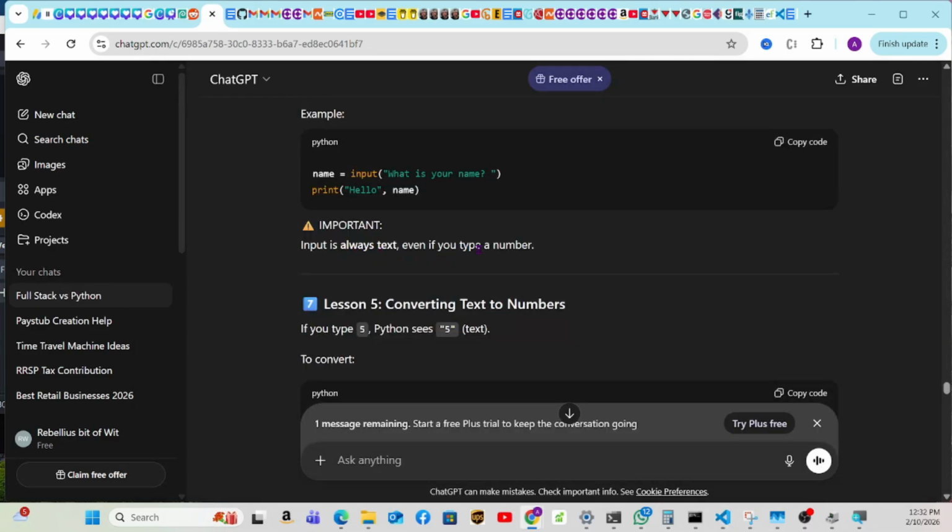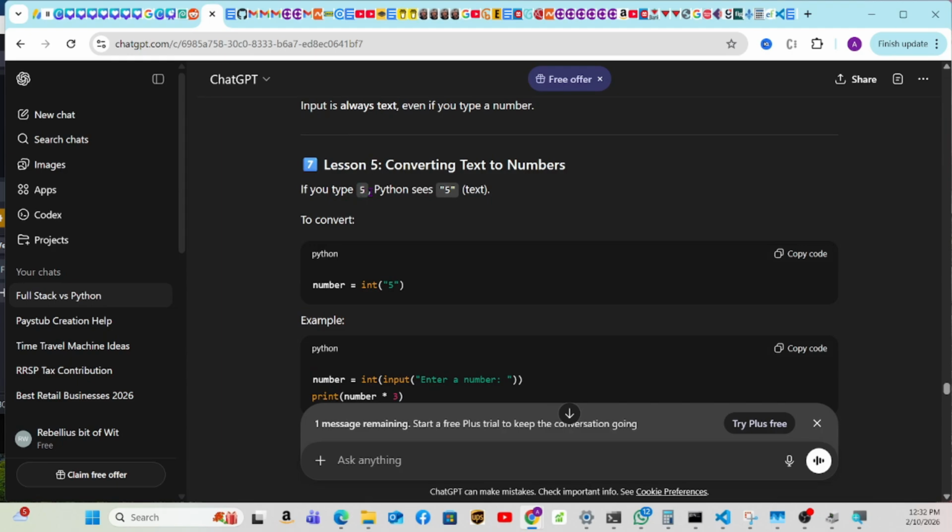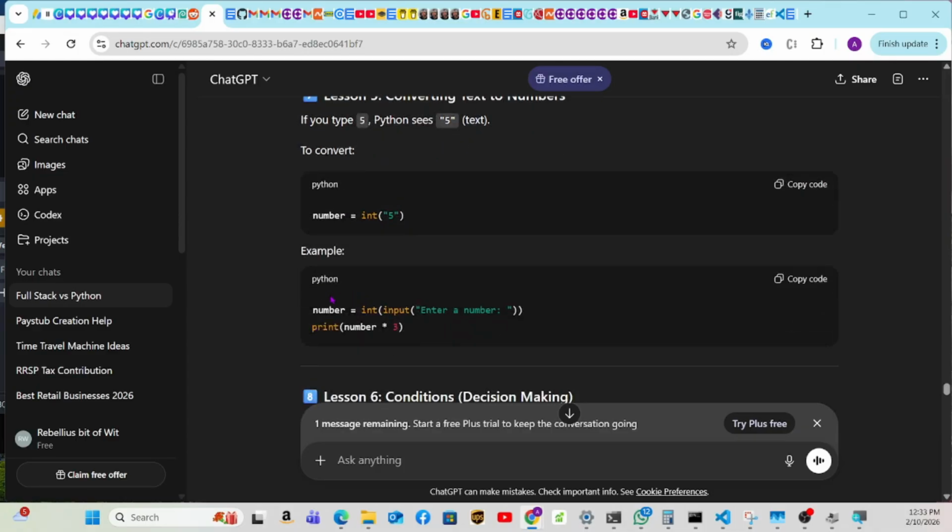Input is always text, even if you type a number. So if you type 5, let's go to lesson 5. Lesson 5, converting text to number. Okay, good. If you type 5, Python sees text, so to convert it, number equals int of 5. Example: number = int(input("Enter a number")), print number times 3. So with int, when you put it into a number, it's 5, and it stores into here, and now we do it as an input. When you ask for a number, because input alone is only text, you need to say that it's int, so it can become a number.